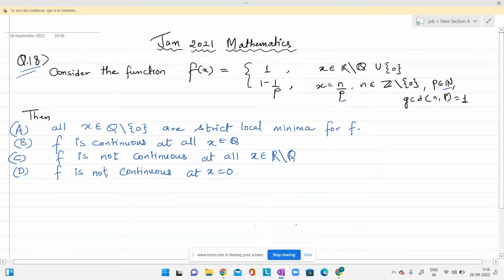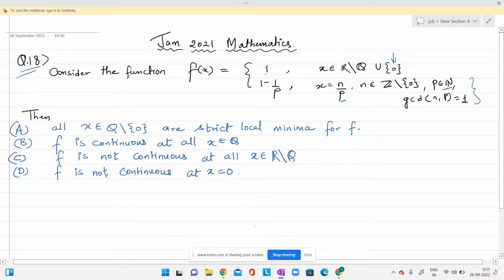Okay, so this is a question from the JAM 2021 mathematics exam, question number 18. Consider the function f(x), which is defined as 1 for all irrational points, and also at 0 the function is defined as 1, and the function is defined as 1 minus 1 by p for all rational points, right?